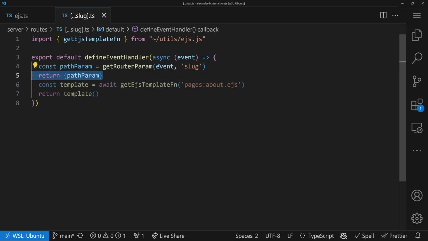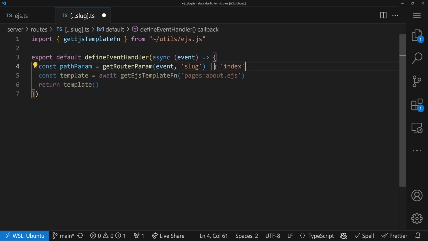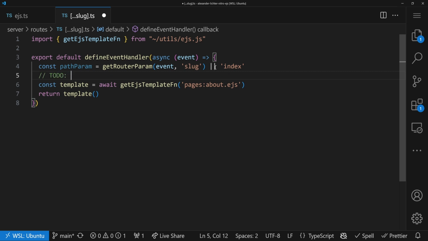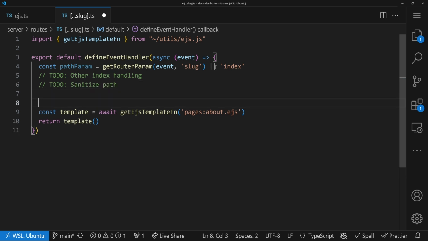So we say if the param doesn't exist, we add index because that's the param then. Of course, there's more to do for you later on if you want to, like other index handling, for example. You can also say you do it once per route, like you give paths in and so on. And also don't forget to sanitize your path. That's very important. So make sure to strip things, to not allow .. and so on. You know all the tricks here. So we do a very simple thing.